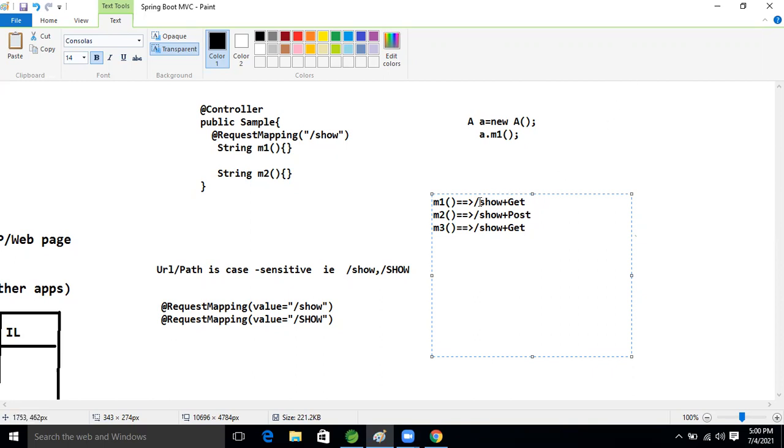In the same controller, with the same URL, if the methodology is different, this is valid, this is valid. Now we can take the same URI with a different methodology, right? But we can't take two of the same URI with the same methodology. This is invalid.